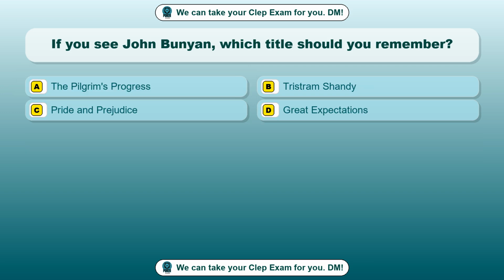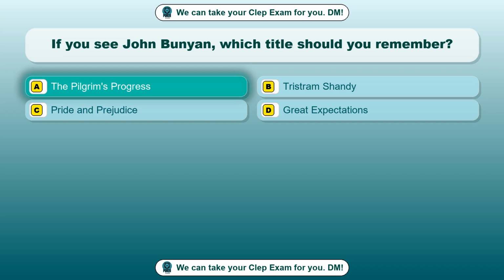Question 80. If you see John Bunyan, which title should you remember? Option A. The Pilgrim's Progress. Option B. Tristram Shandy. Option C. Pride and Prejudice. Option D. Great Expectations. The correct answer is option A.